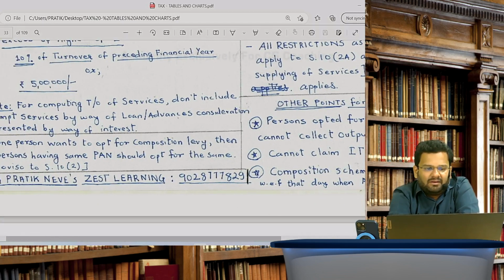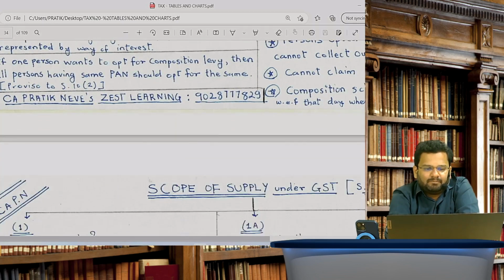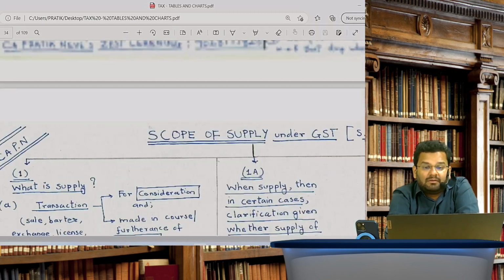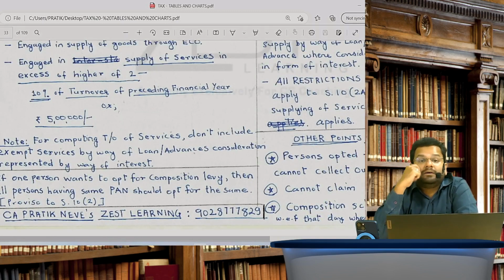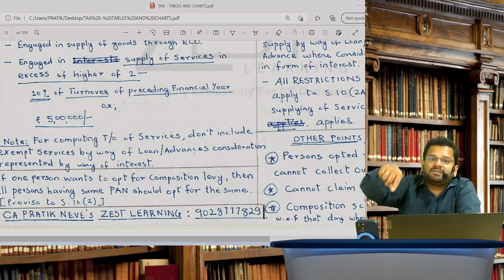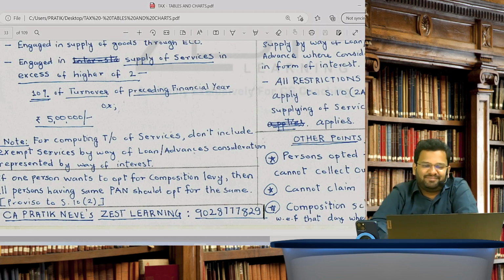Okay. Do you remember that there is one critical point, that if one unit wants to avail composition scheme, then all units should opt for composition scheme. Yes, correct. So please know that as well.